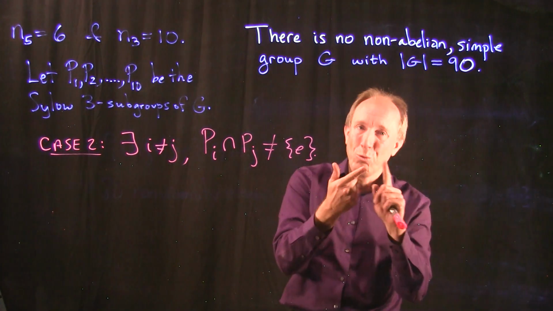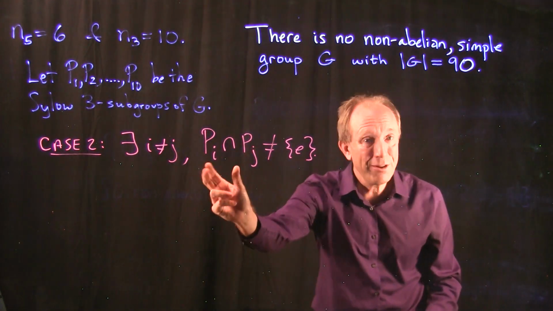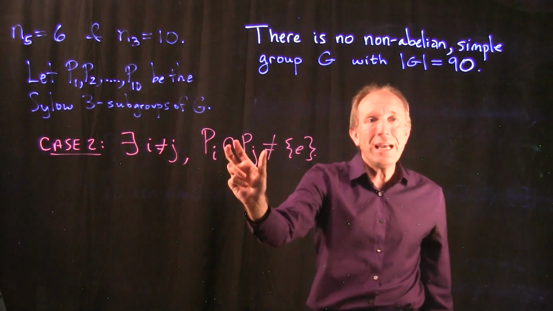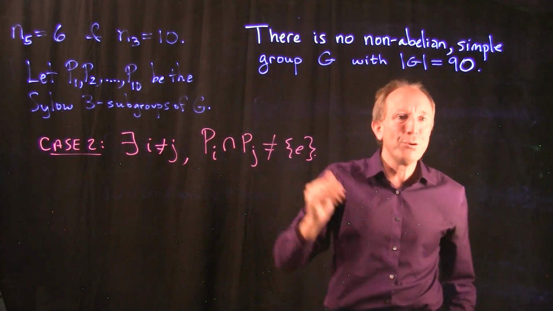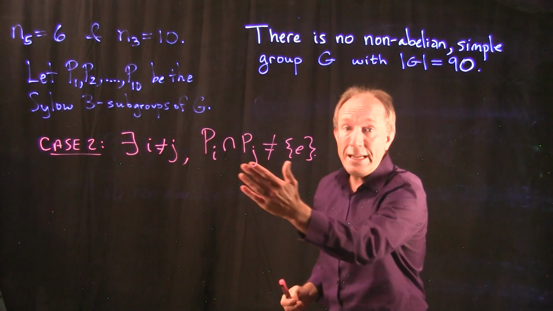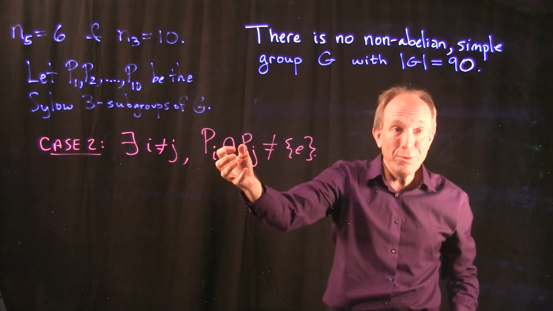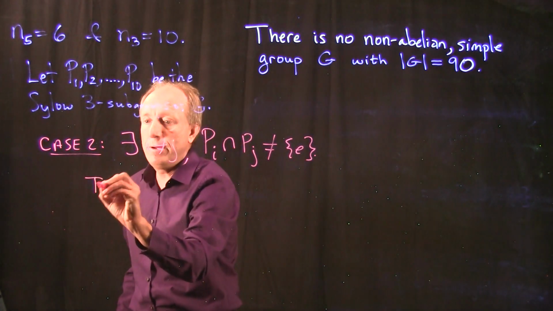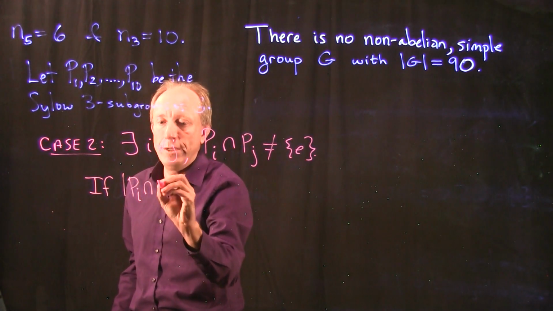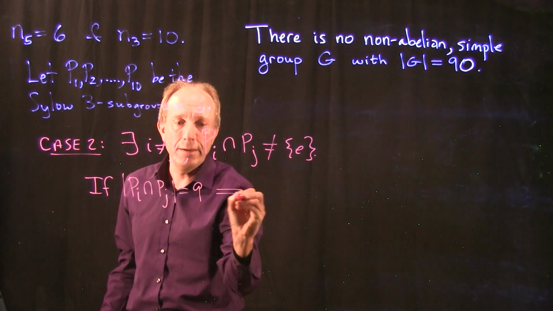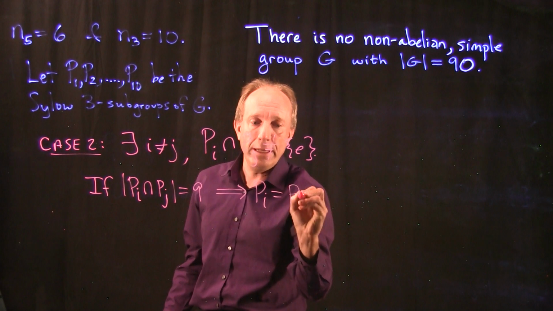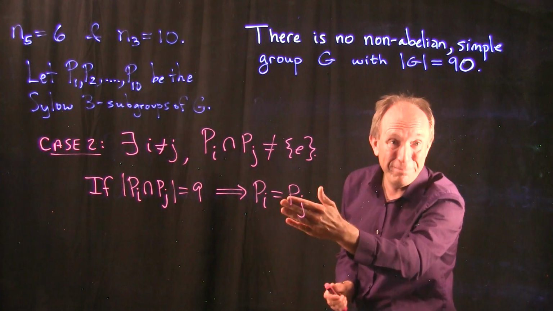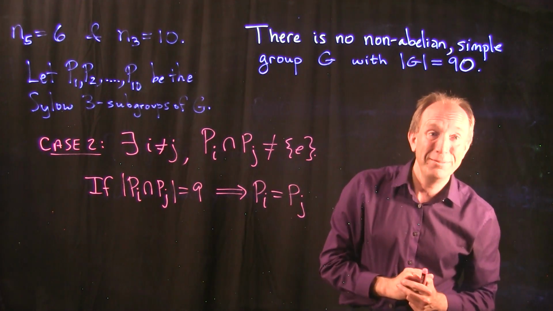So the divisors of 9 are 1, 3, and 9. But we're saying right here that the size of the intersection is not 1. And if the size of the intersection was actually the full size of the individual Sylow P subgroups, which is size 9, if this intersection was size 9, it would mean that Pi equals Pj, right? So if the size of this intersection is equal to 9, then actually the 2 subgroups are the full Sylow 3 subgroup that we're looking at. And they're the same. They have 100% overlap.